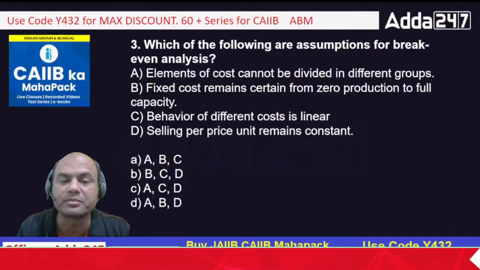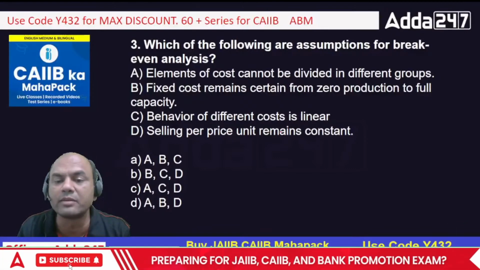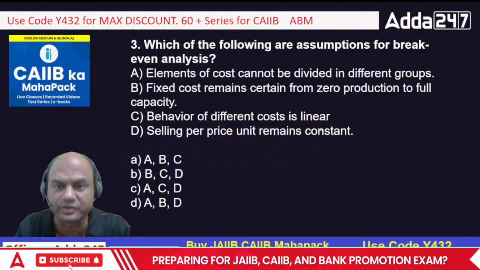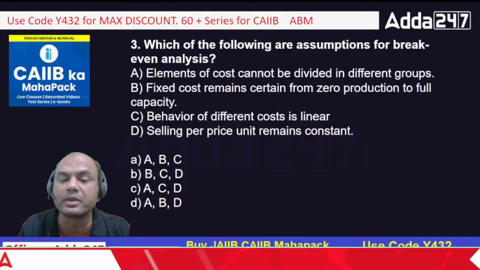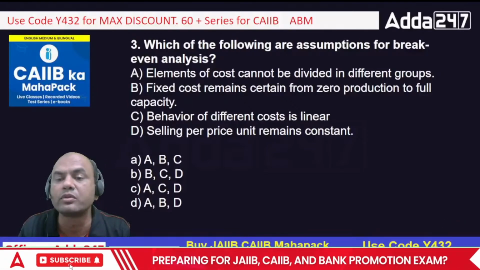Okay, selling price per unit remains constant. So what can be the answer over here? Elements of cost cannot be further divided into different groups.